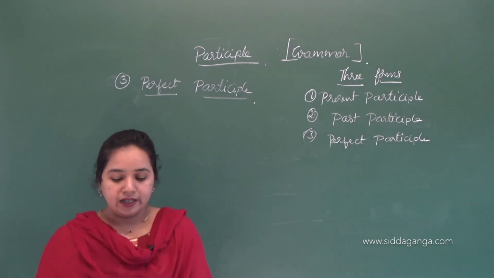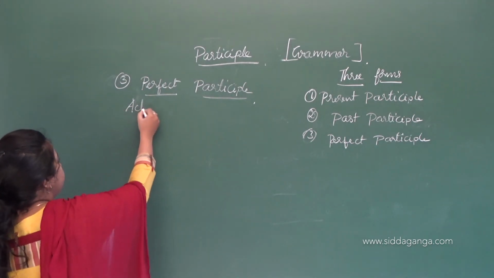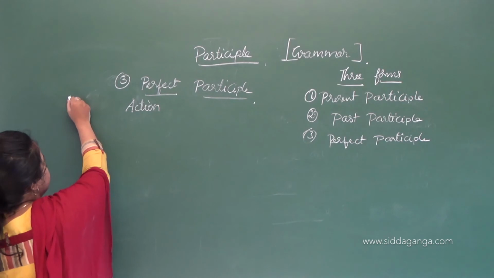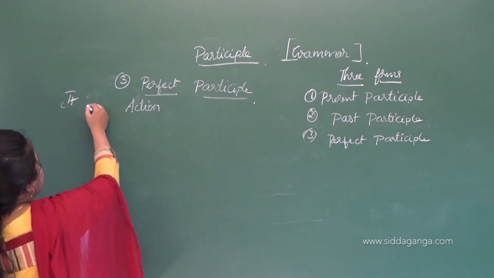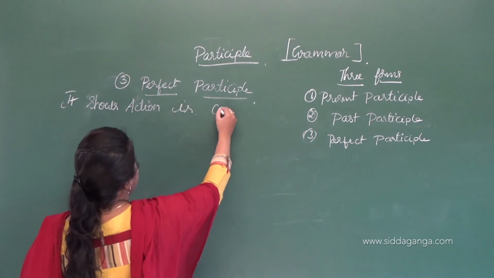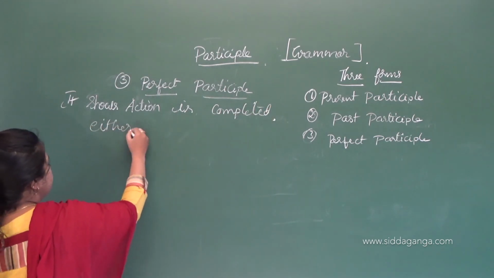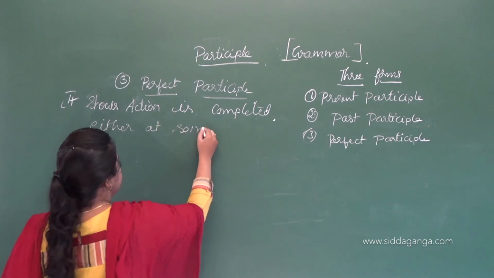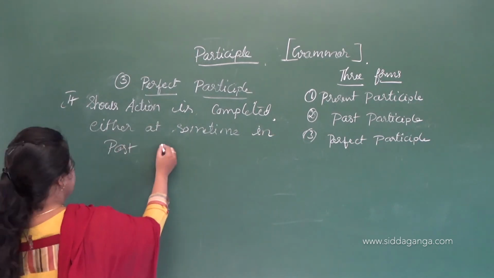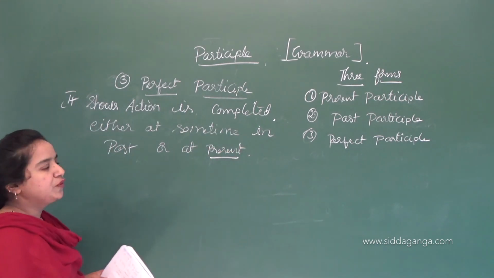Once again I will write it down: it shows the action is completed either at some time in the past or at present. That is called the perfect participle.